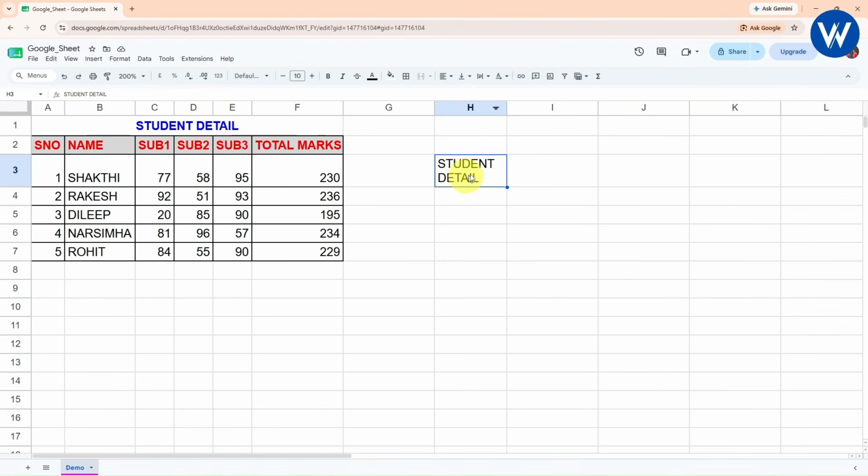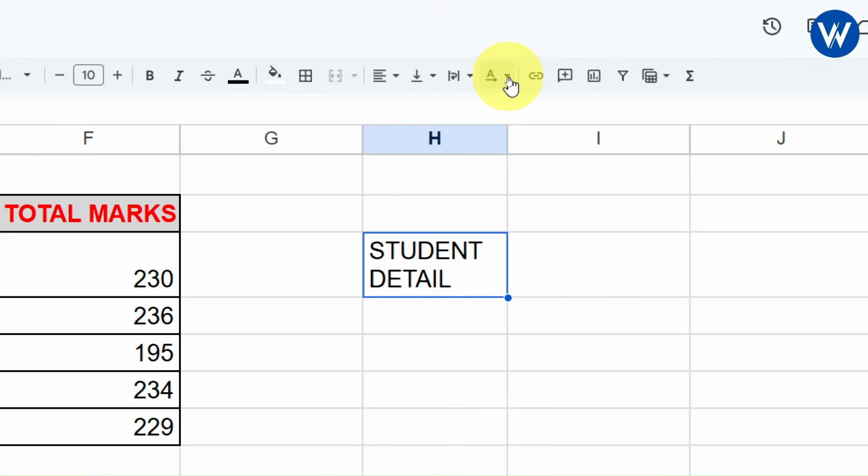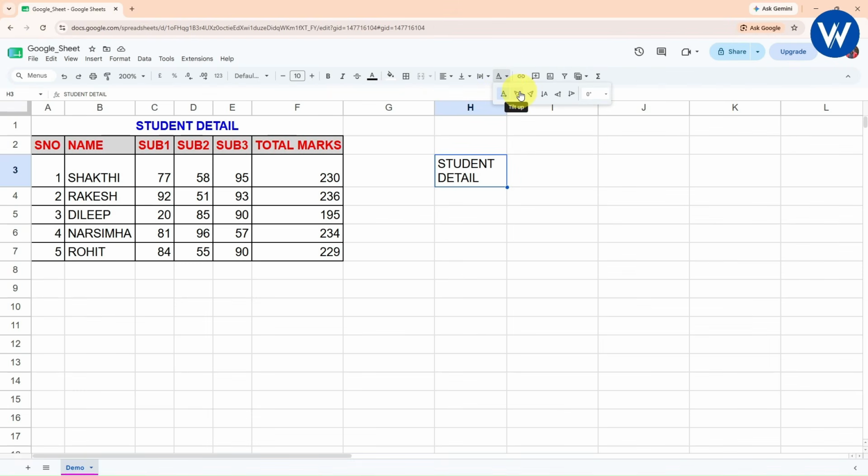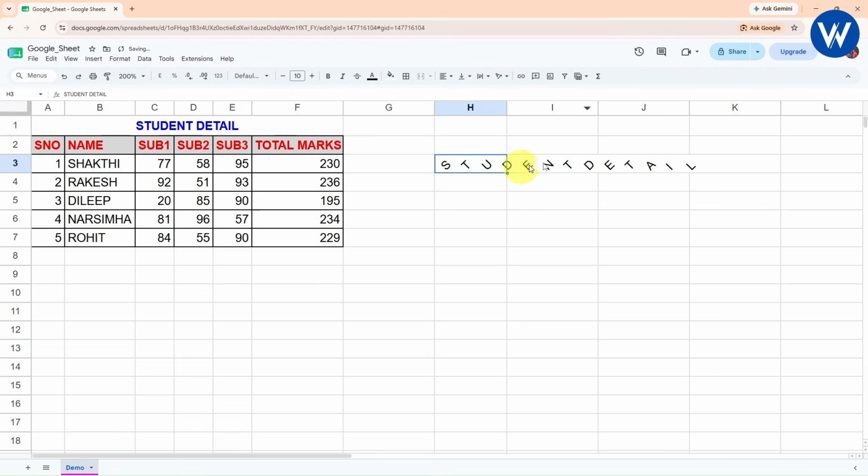Now let's suppose, guys, you want to rotate the text. It is very simple. Just go with the text rotation option available. I want to tilt up. Wow, it's completely amazing, guys. Look here, you can see how it is rotating, right? In the same way, different options are available.